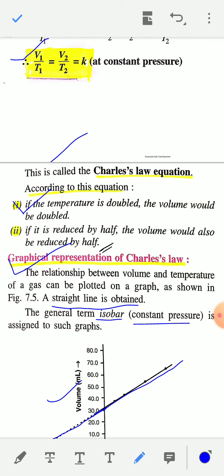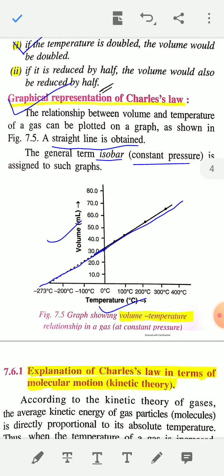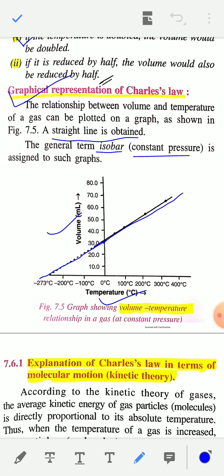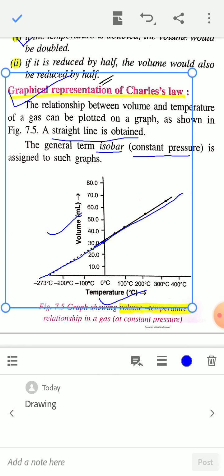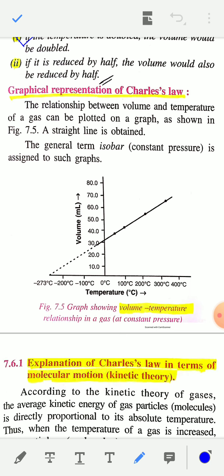If temperature is reduced by half, the volume would also be reduced by half. Okay, now see the mathematical graphical representation of Charles' law. Graphical representation means the volume versus temperature graph. The relationship between volume and temperature of a gas can be plotted on a graph, and the graph is shown below.